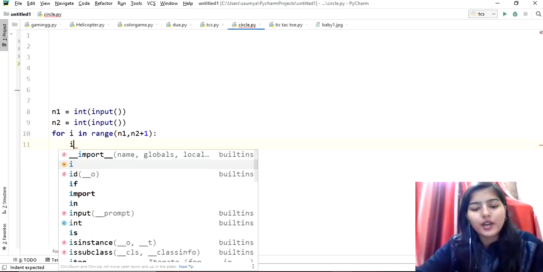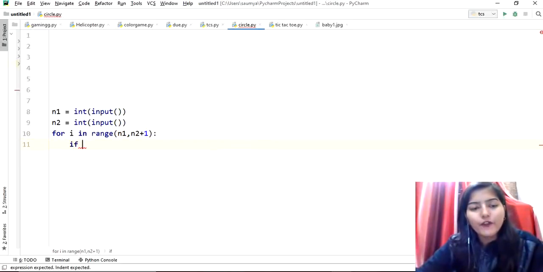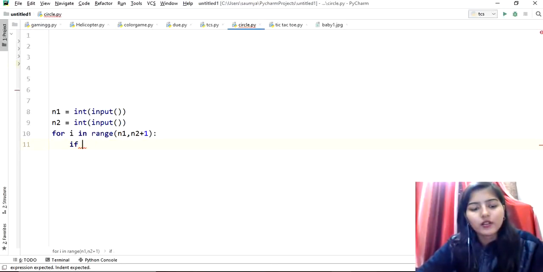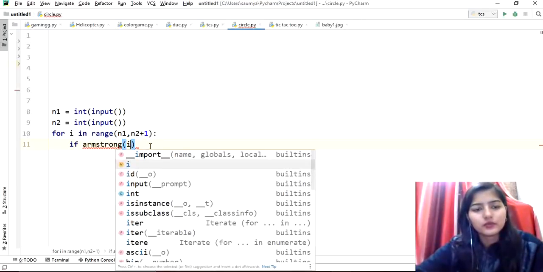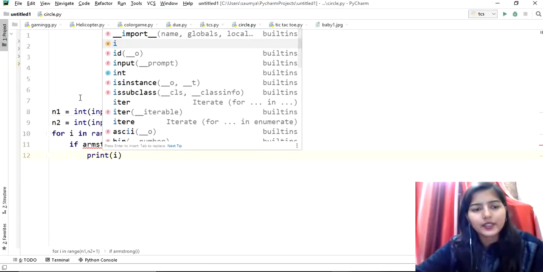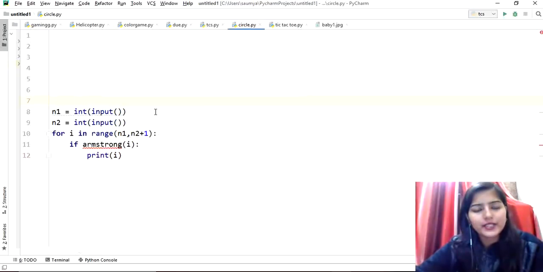So here we will check if Armstrong, or simply just write if Armstrong. I will write the code for the Armstrong logic. I will define a function basically. If Armstrong i, in that case we will just simply print i, right? So that is the thing.